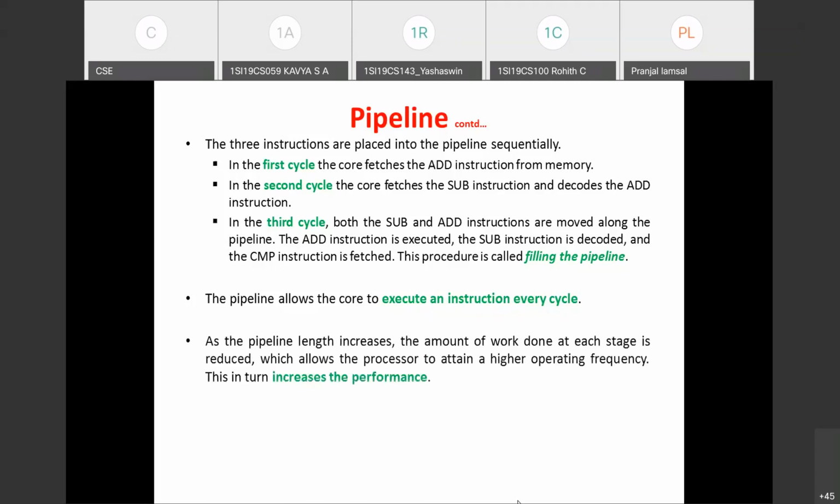That's the meaning. So as the length of the pipeline increases, the amount of work done at each stage is reduced.